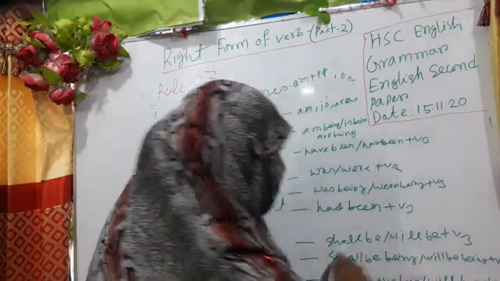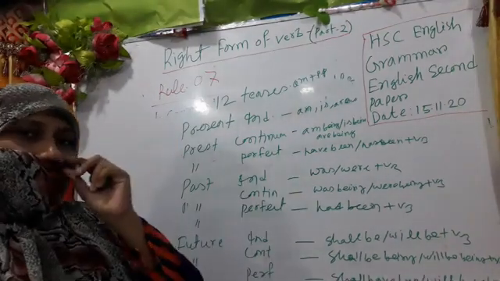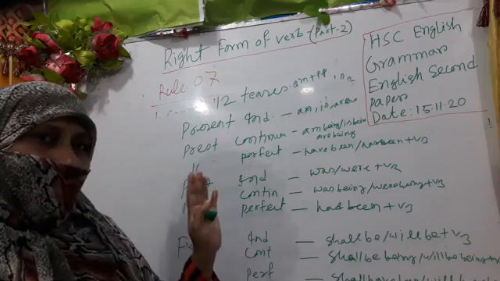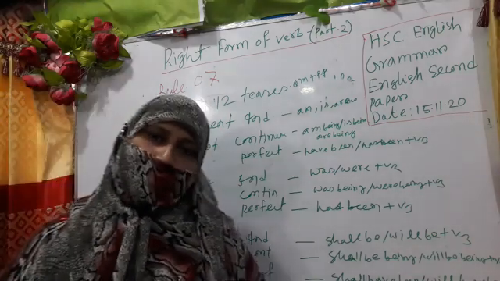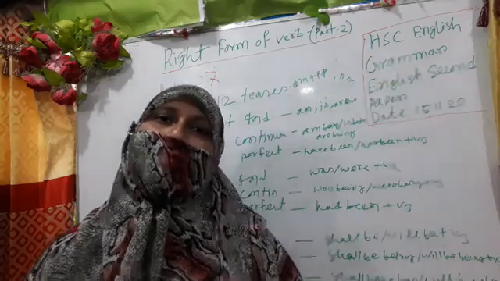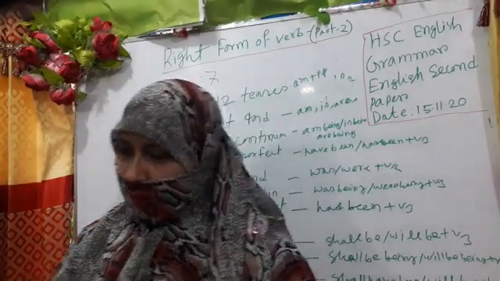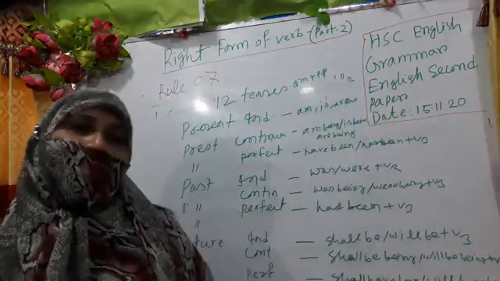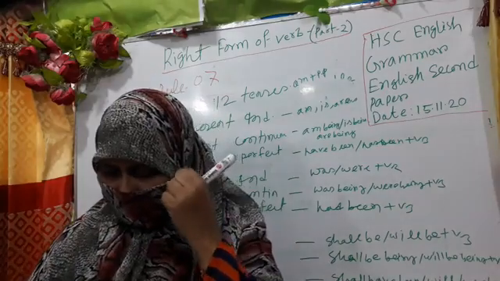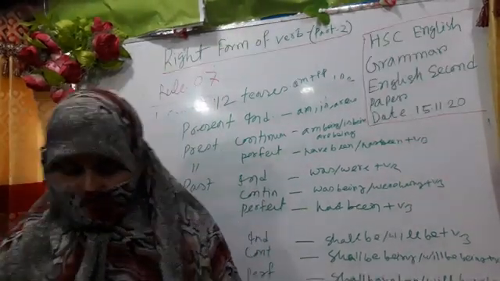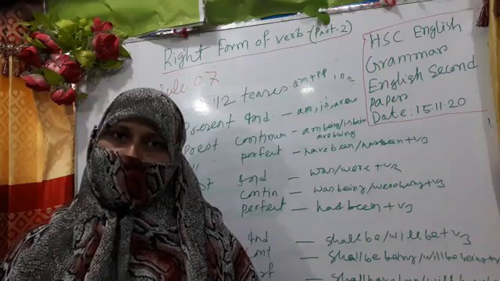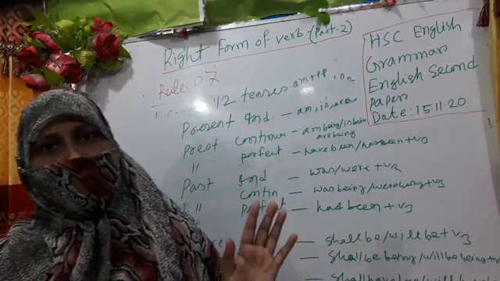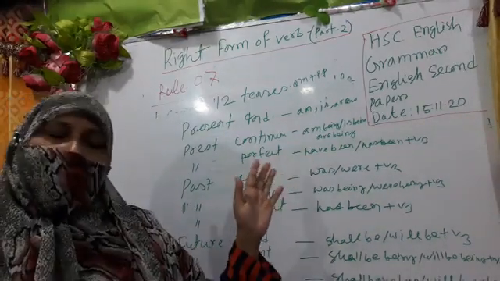plus V3. Okay, so after this auxiliary, if we find any sentence where verbs remain passive, after this auxiliary we have to use the past participle form of the verbs. My dear learners, if you get any auxiliary like this, and you get the past participle form of the verb after this auxiliary, definitely the voice must be passive.